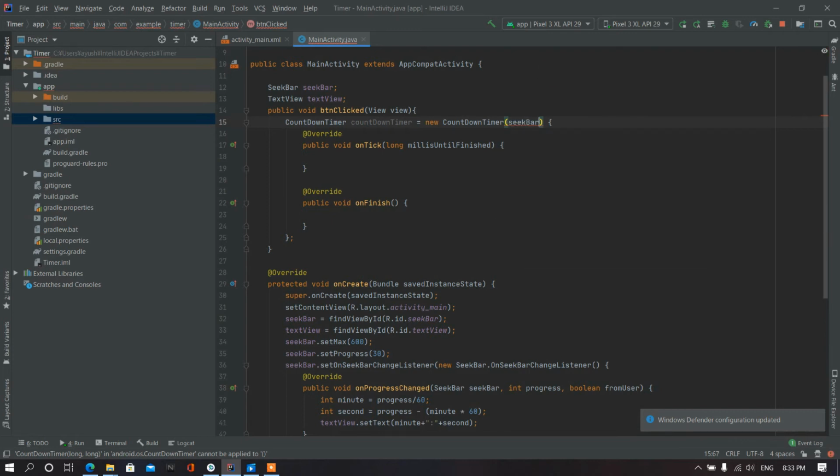And now here I will pass the current progress of the seek bar. So seek bar dot get progress, and it will be multiplied by 1000, because in 1 second there are 1000 millisecond, and the countdown requires its value to be in millisecond, so we will multiply it with 1000, and it will tick after 1 second, means 1000 millisecond. The countdown interval will be 1000 millisecond. Okay, it's promising. Now on tick means after 1 second, what should happen?